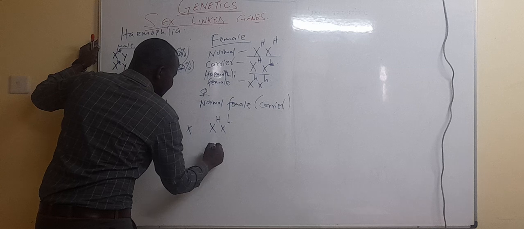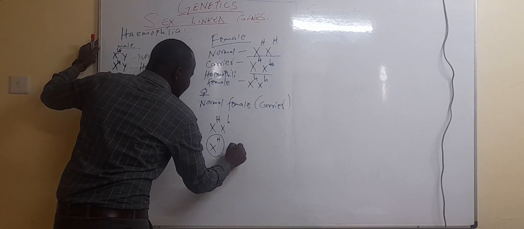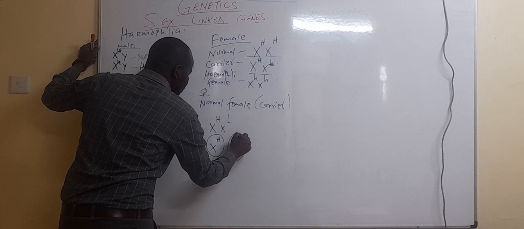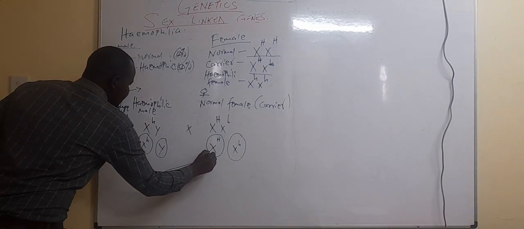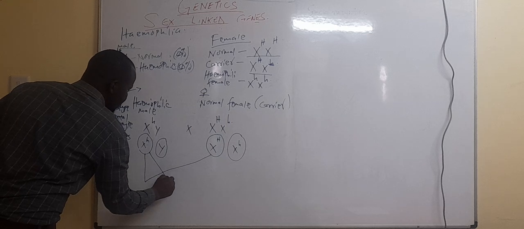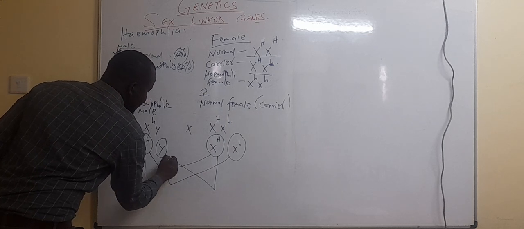Then you have X^H, then X^h. Then you do your fusion lines.